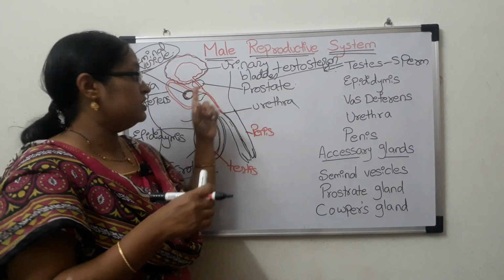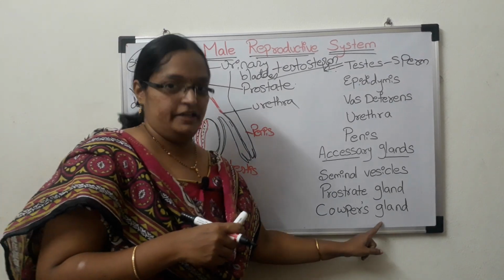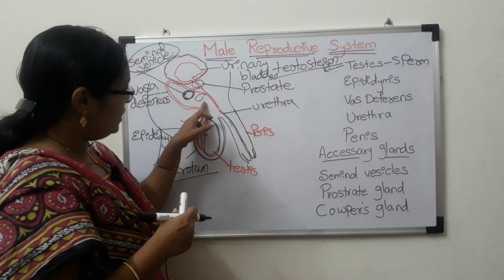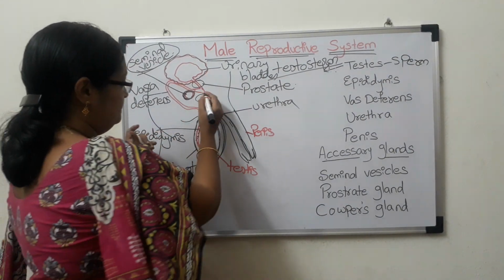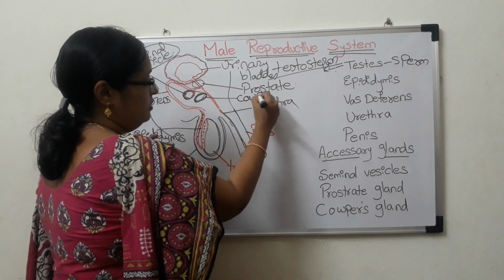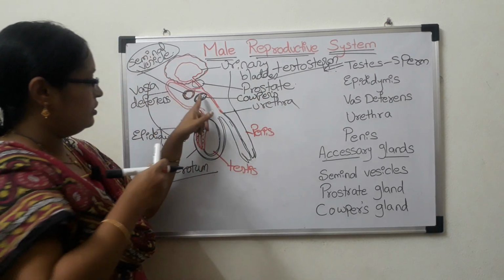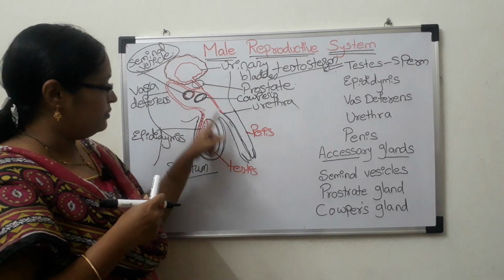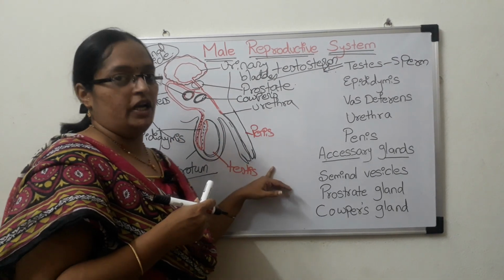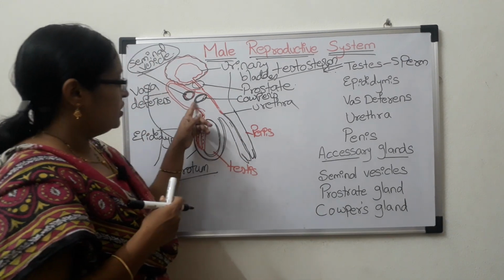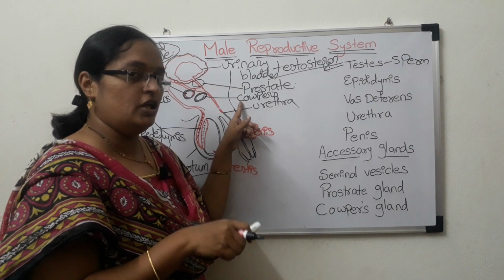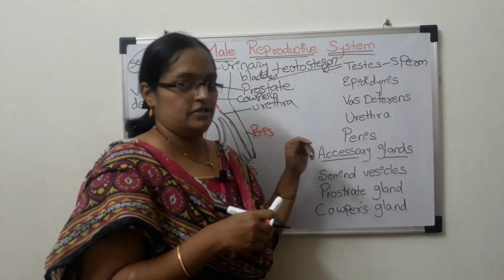Got it? Then the third one, Cowper's gland. What is the third one? Cowper's gland, which is located near the urethra. See here. They are used for the production of mucus, which is used during the copulation process.